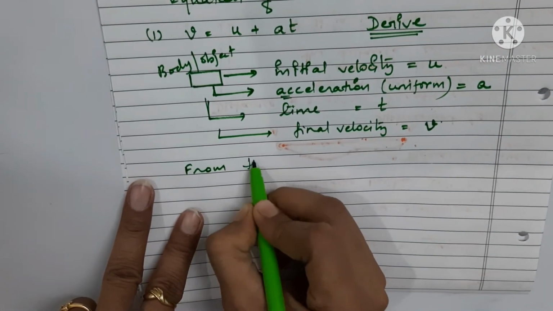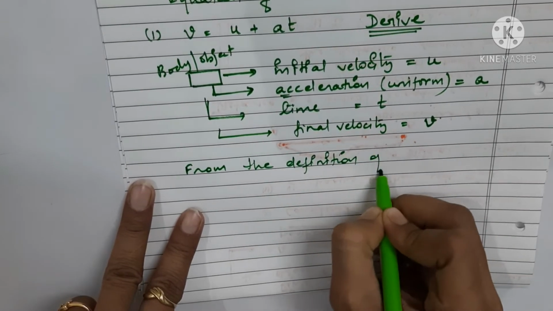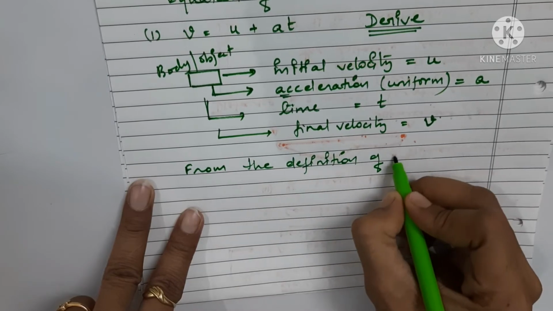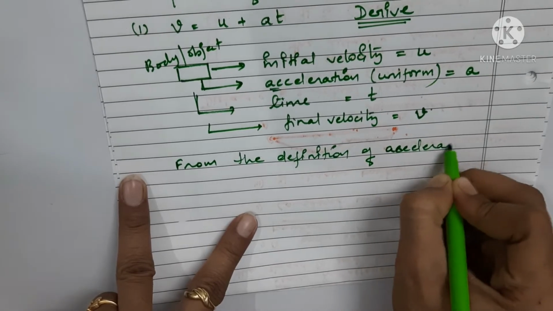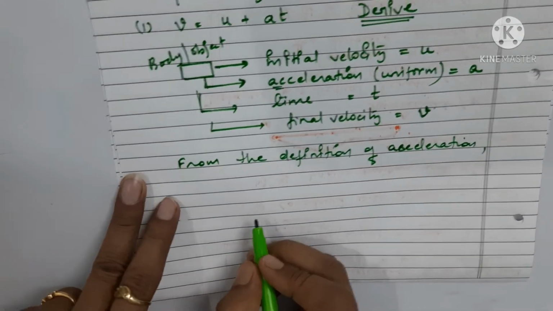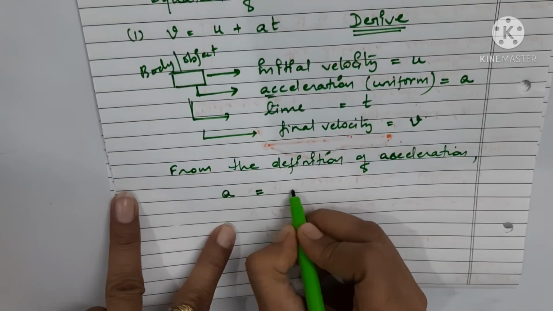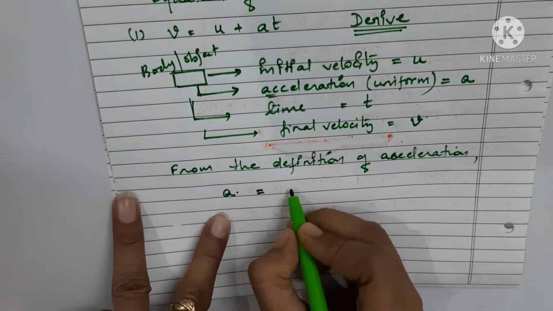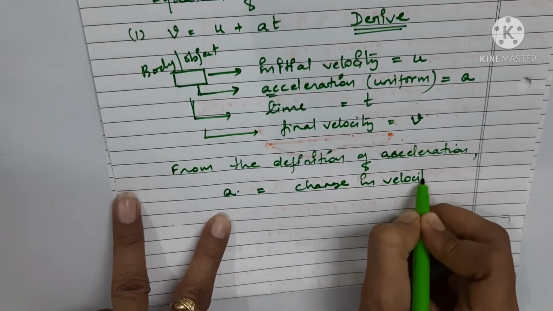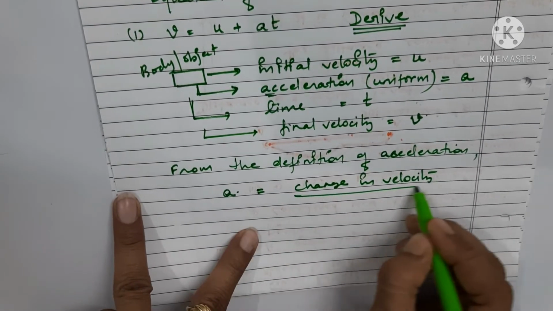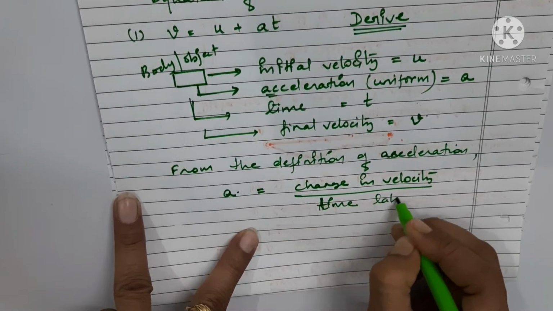From the definition of acceleration, we can say that acceleration is given by change in velocity upon time taken by the body.